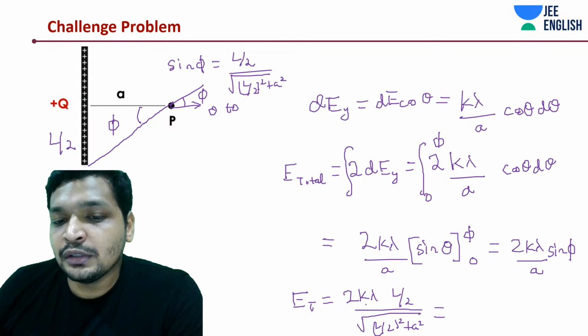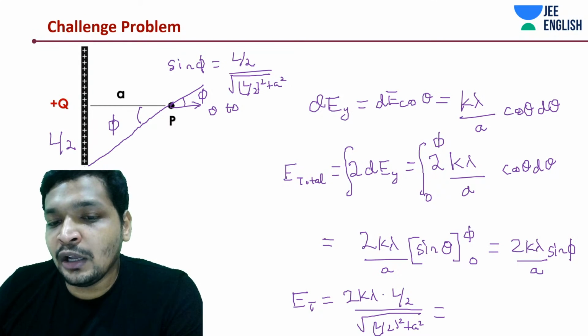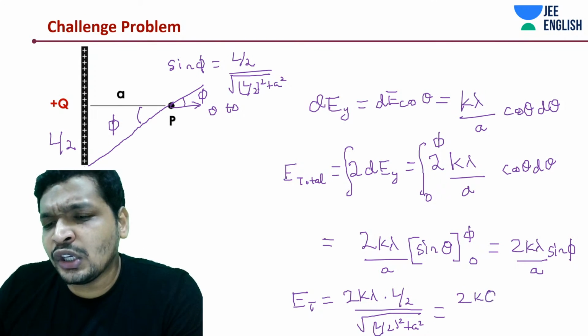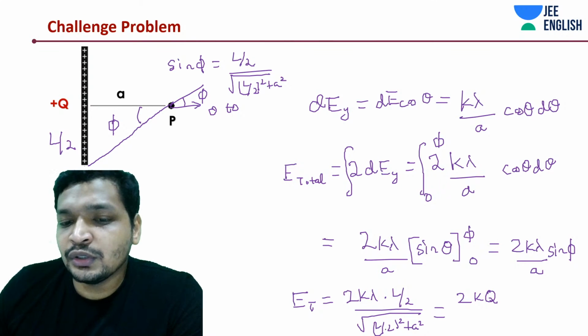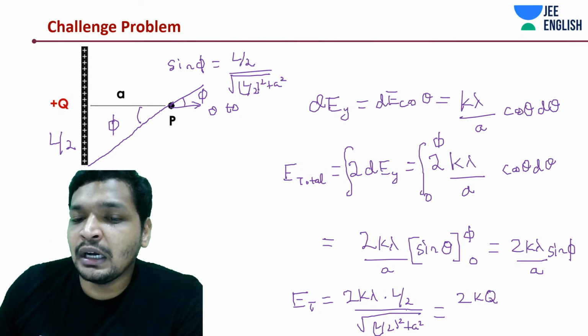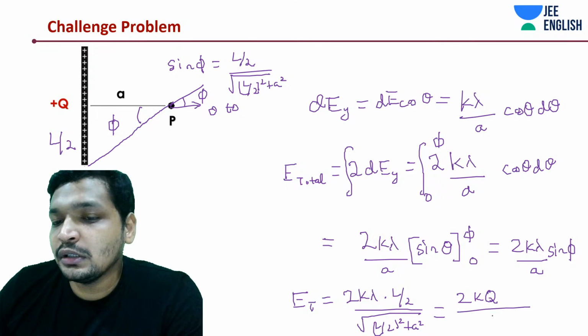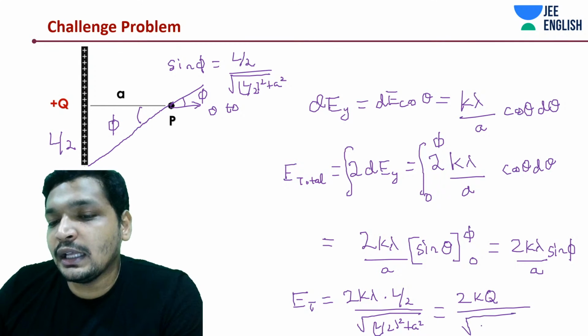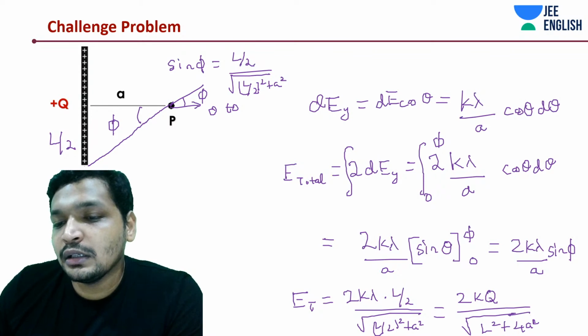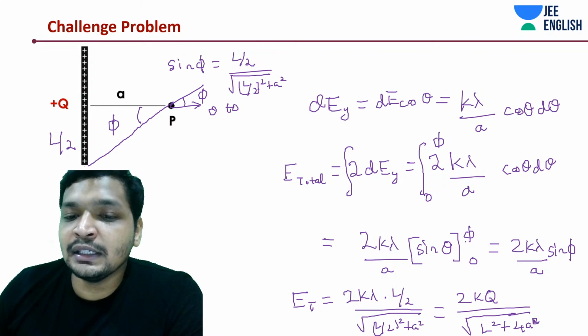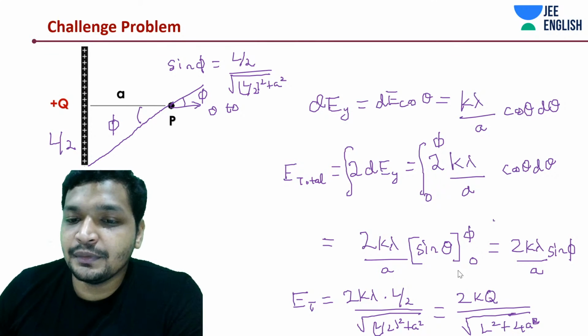Lambda into L, how much? We just did it. Q. So 2kQ. This 2 gets cancelled out, but I'm going to bring this 2 squared on the numerator, so that ultimately you will be having a 2 on the numerator. That is going to be like under root of L square plus 4a square. Simple, isn't it?